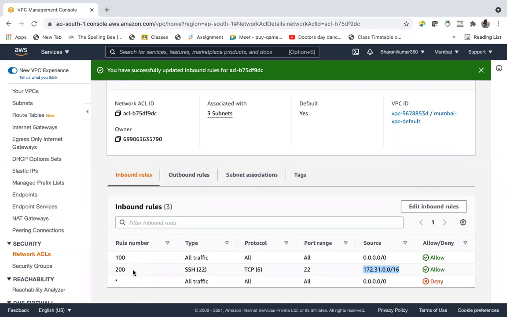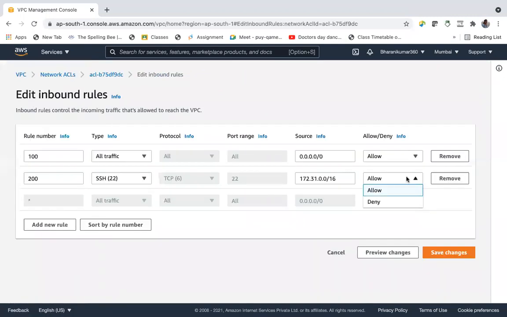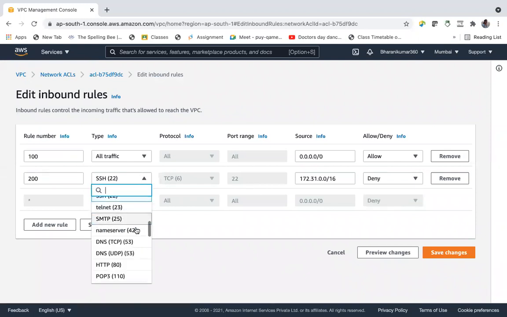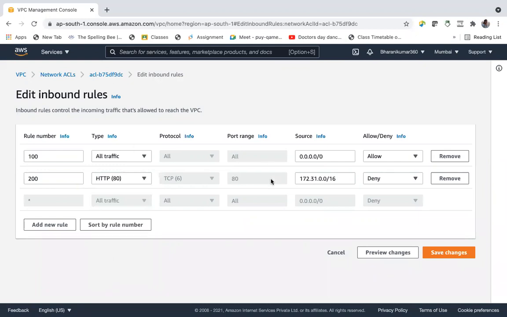It applies to your entire subnet. Suppose you added an HTTP rule in the security group, now you are denying HTTP traffic here. Suppose I deny HTTP from the internet. Save changes.